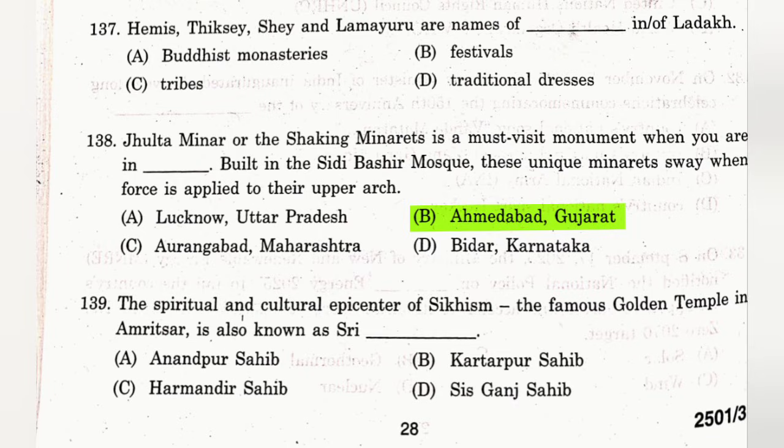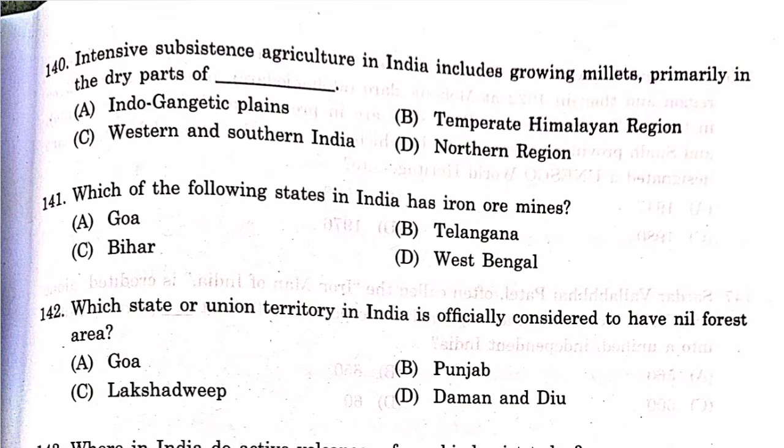Question number 139. The spiritual and cultural epicenter of Sikhism, the famous Golden Temple in Amritsar is also known as Sri Harmandir Sahib. The answer is C. Question 140. Intensive subsistence agriculture in India includes growing millets, primarily in the dry parts of. Answer is C. Western and Southern India. Question 141. Which of the following states in India has iron ore mines? The answer is A. Goa.